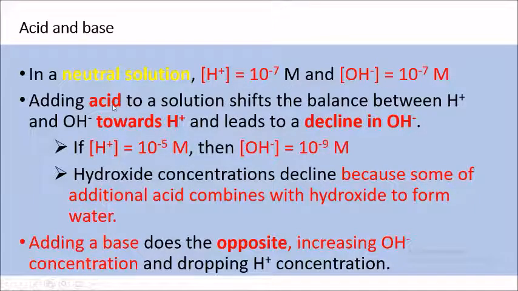By adding acid to the solution, it will shift the balance of hydrogen ion and hydroxide ion. It will lead to an increase of the hydrogen ion and a decline of the hydroxide ion. Meanwhile, vice versa, a base does the opposite. The base will increase the hydroxide ion in that solution and decrease the hydrogen ion.